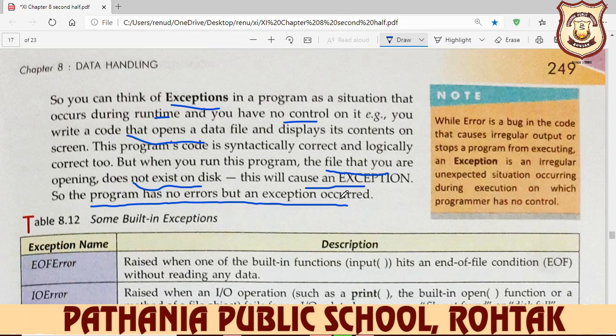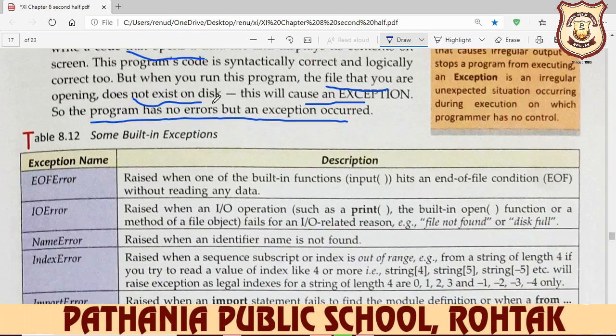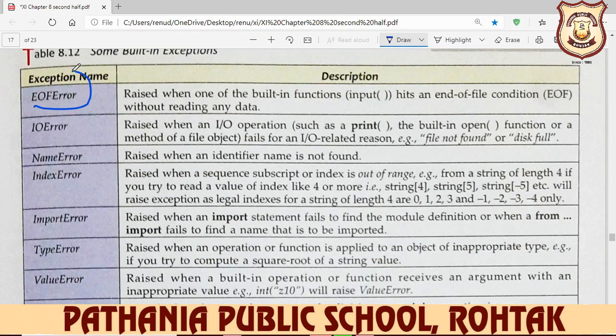So many exceptions are there. First one is your EOF error. EOF stands for end of file error. This type of error is displayed when one of the built-in functions, input is the name of the function, we learn later, hits an end of file condition without reading any data.